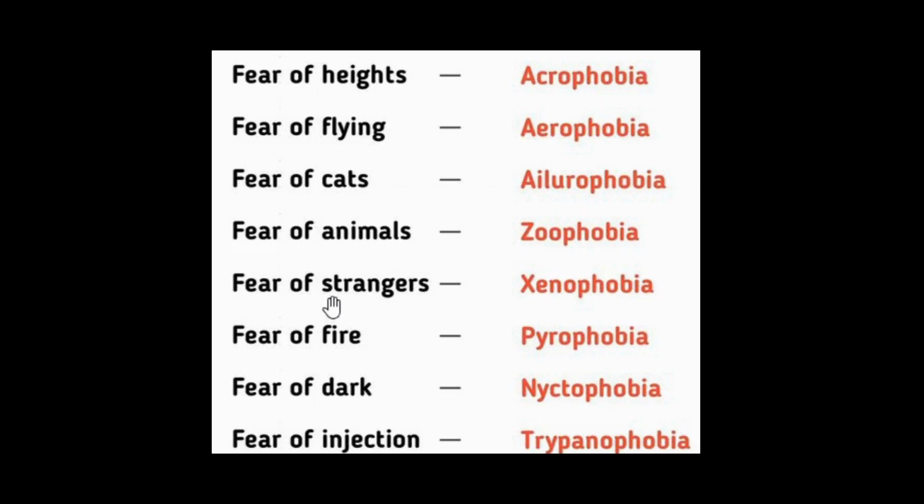Strangers means when people visit from one country to another country. So for that country's people, these people are strangers. For example, if we visit another country abroad, for them we are strangers. In the same way, when those people visit our country, they are strangers to us. So we fear strangers.